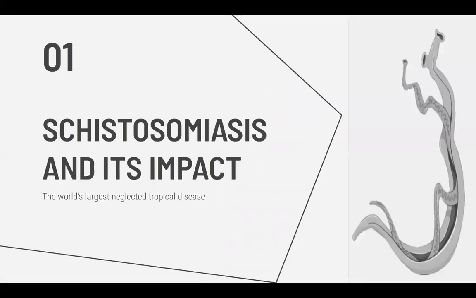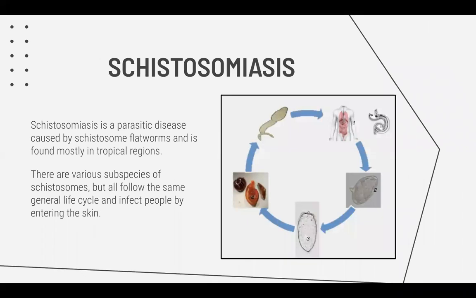So starting off, the disease. Schistosomiasis is a parasitic disease that's caused by schistosome flatworms and is found mostly in tropical regions. There's a very unique life cycle where the worms infect tropical snails that reside in bodies of water, and the worms mature and can infect humans. Once a body of water is infected, it's very hard to clean because these snails are really invasive and it's a very persistent disease.